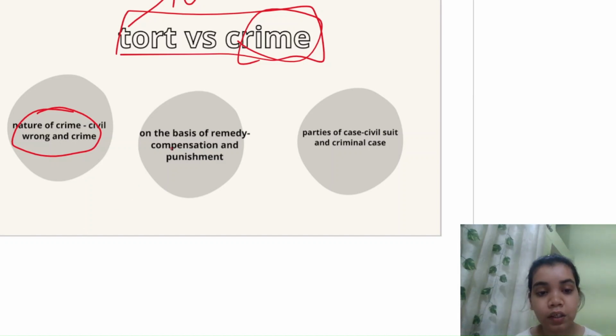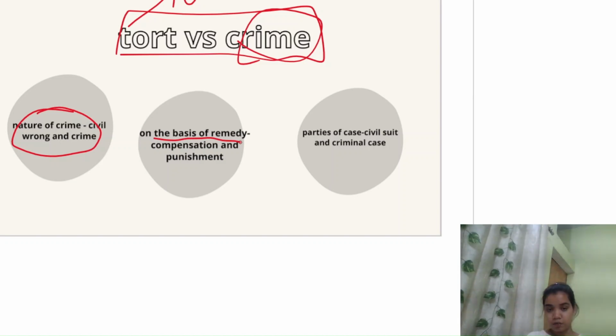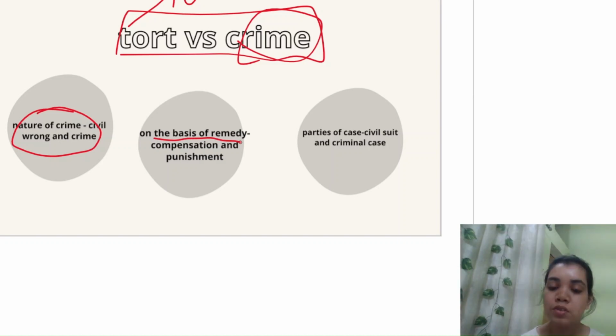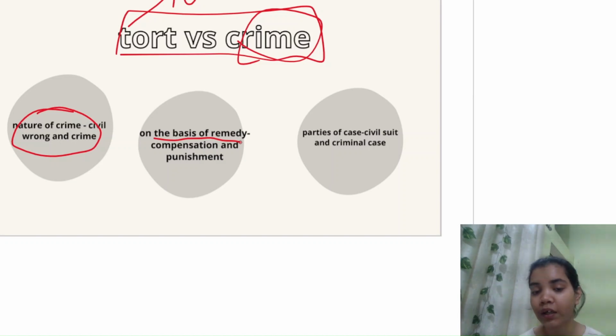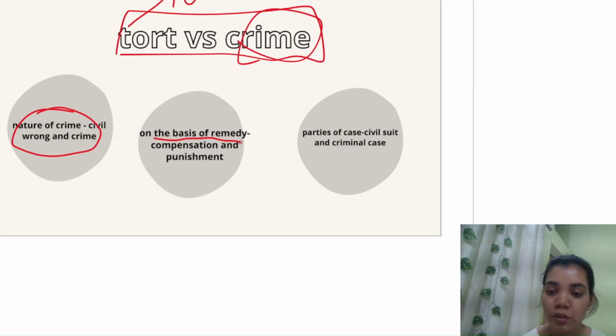And then the other difference is on the basis of remedy. So if tort is committed, the remedy is in the form of compensation, but if crime is committed, the remedy is in the form of punishment. This means when tort is committed, you go to a court to file a civil suit.